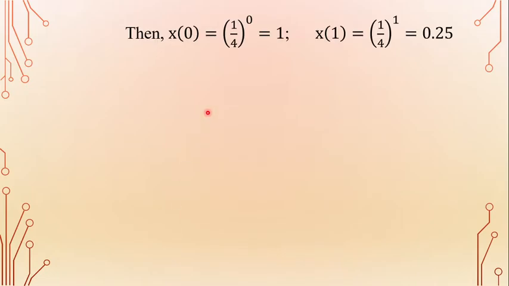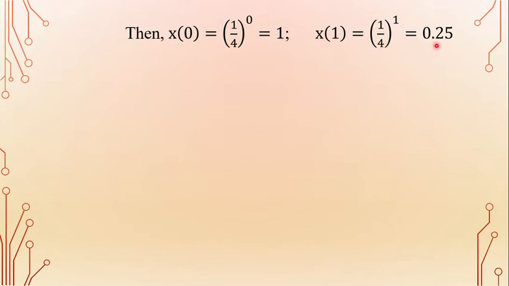So first substitute n equal to 0 into the given sequence. We get x of 0 is equal to (1/4) to the power of 0. So (1/4) to the power of 0 is 1. Next substitute small n equal to 1 into the given sequence. We get x of 1 is equal to (1/4) to the power of 1. So (1/4) to the power of 1 is 1/4, and the value of 1/4 is